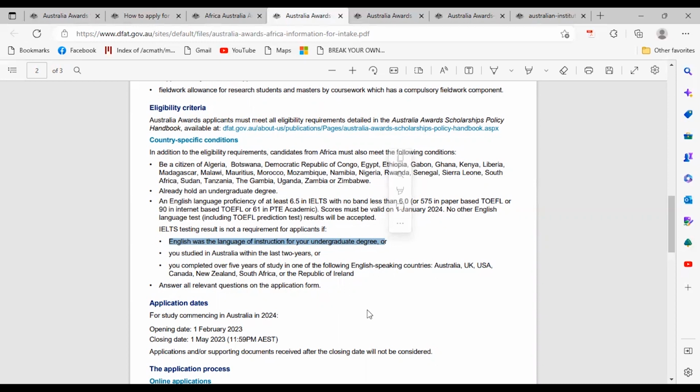Also, if you have been in Australia for the last 2 years, then you're good, you do not require the English language proficiency test. Or if you have been studying in Australia, UK, USA, Canada, New Zealand, South Africa, or the Republic of Ireland, you don't need an English proficiency test.